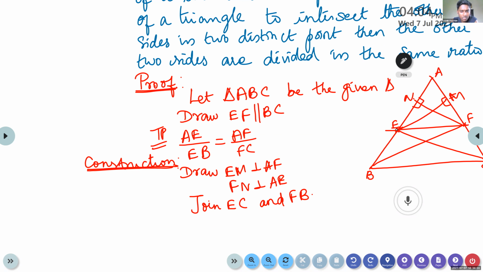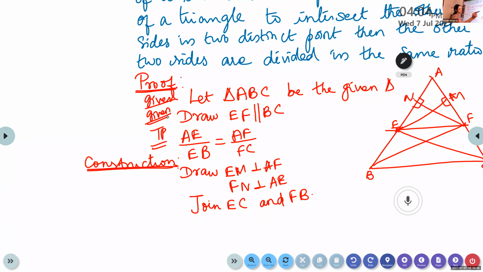Okay, so first we are writing what is given. This is what is given in the question. It is given triangle ABC. We are drawing one line. We are going to prove this. For proving this, we are drawing some lines. Those lines we are writing under the heading construction.